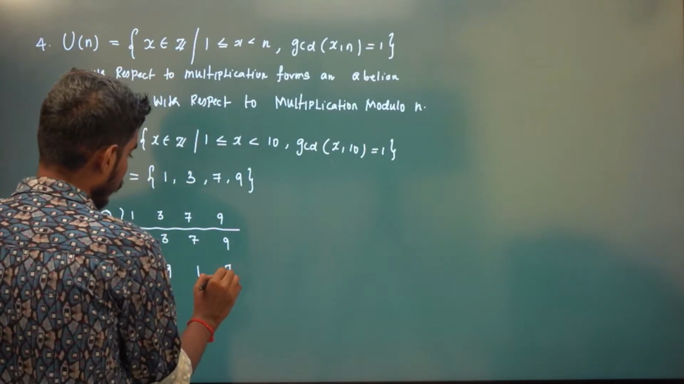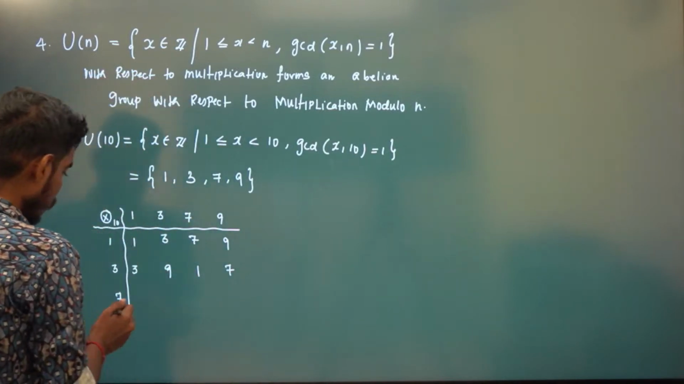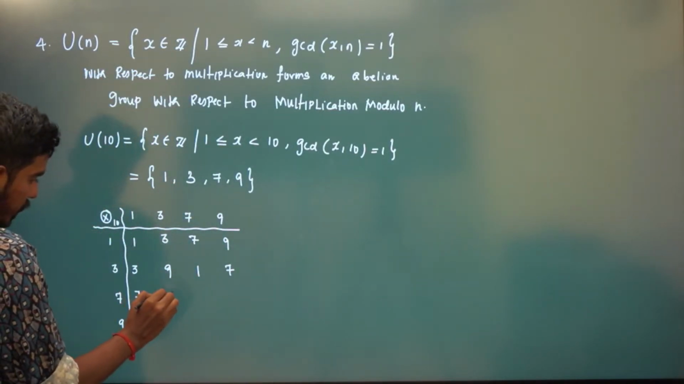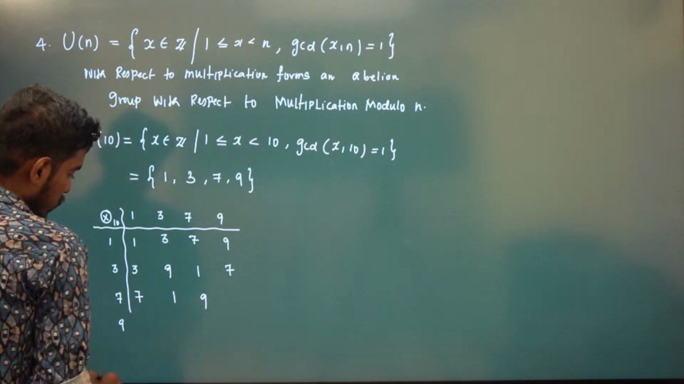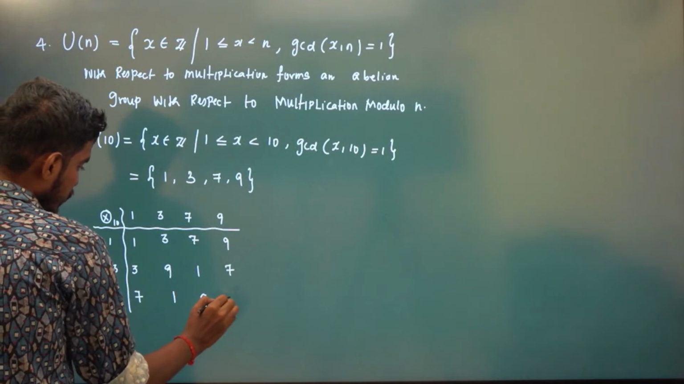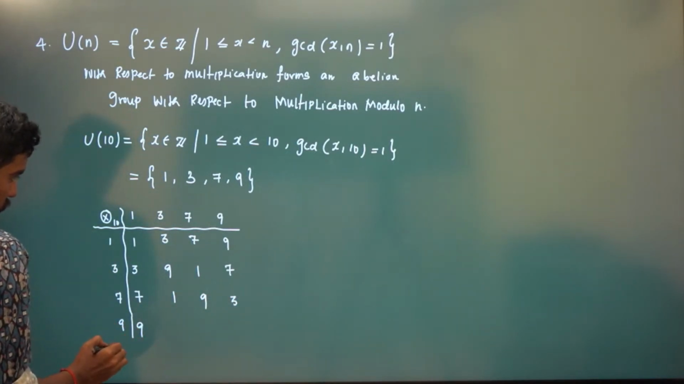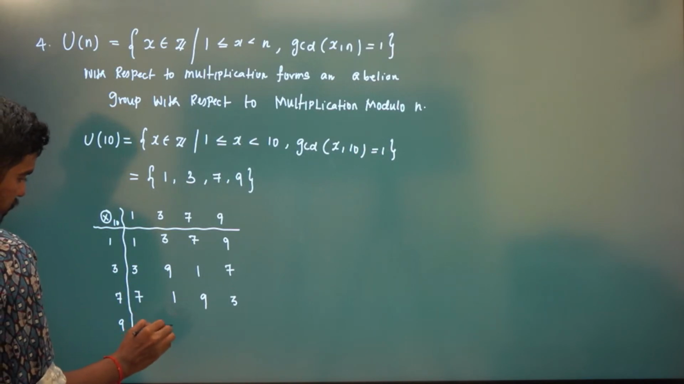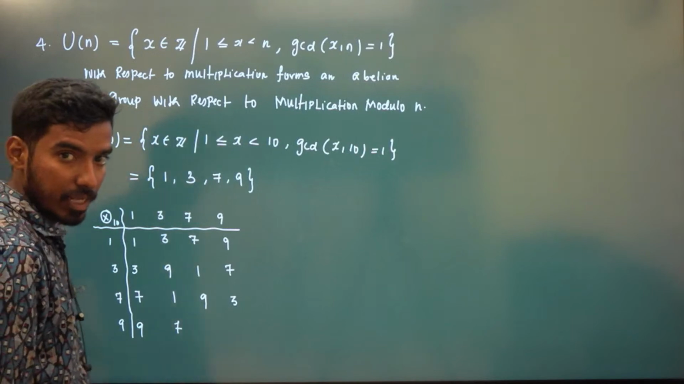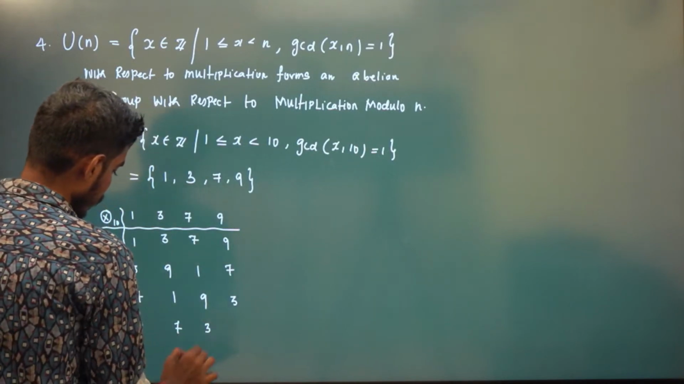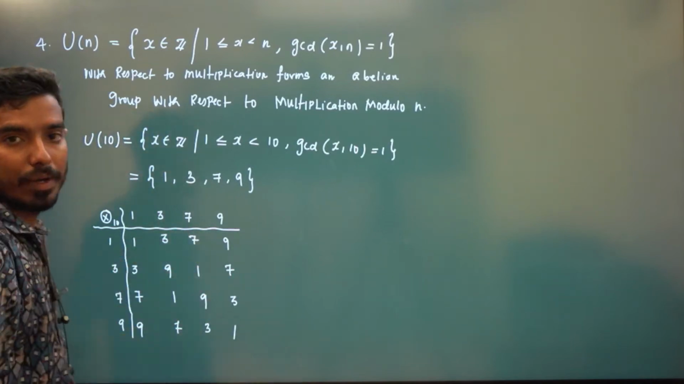See, you can see how beautiful it is, right? All the outputs are again from 1, 3, 7, 9. 7 ones are 7. 7 threes are 21, which is 1. 7 sevens are 49, 49 means 9. 7 nines are 63, 63 means 3. 9 ones are 9. 9 threes are 27, that is 7. 9 sevens are 63, which means 3. 9 nines are 81, which is 1. Now you can see all these output elements are in G.